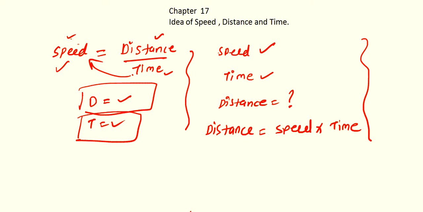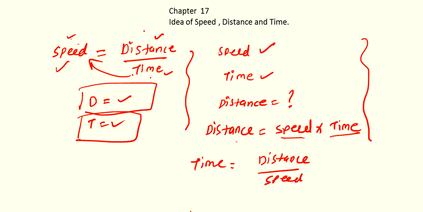And when you want to calculate time, simply, time equals what? Distance upon speed. So the only change is about values. If you have the values of distance and time in a question, you can use this formula. If you have the values of speed and time, just change the formula.